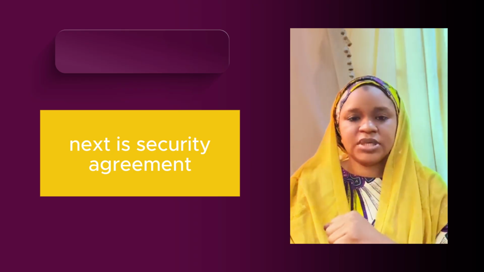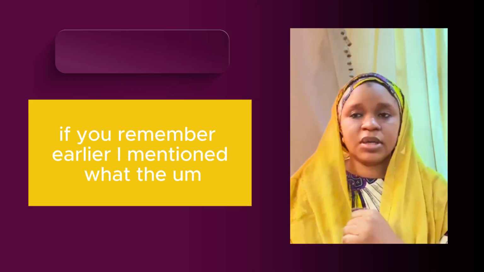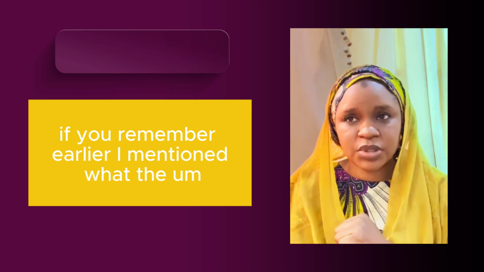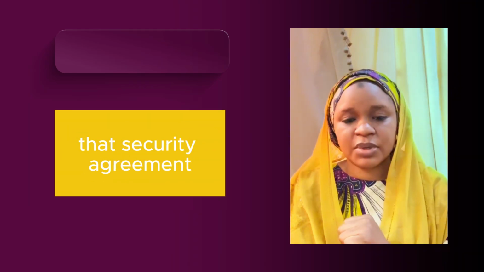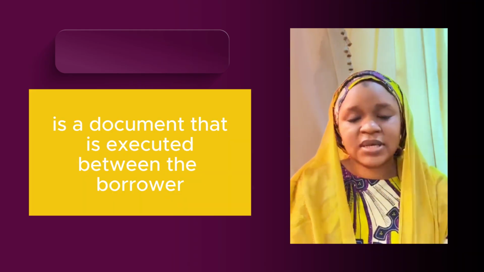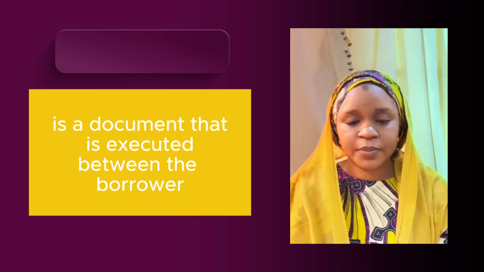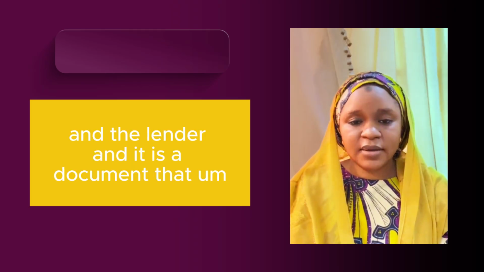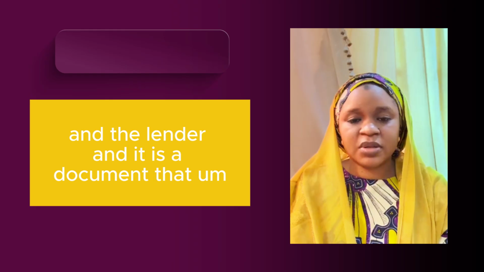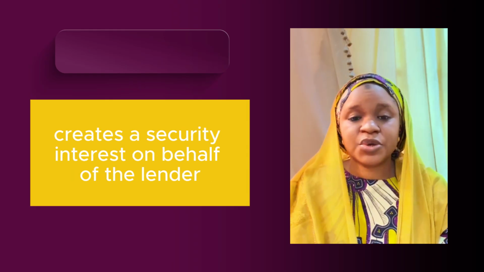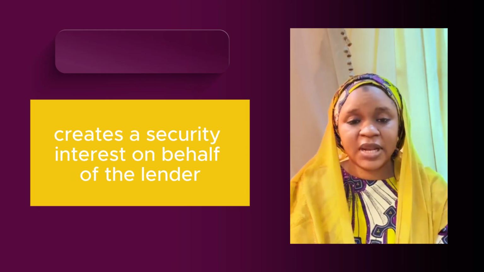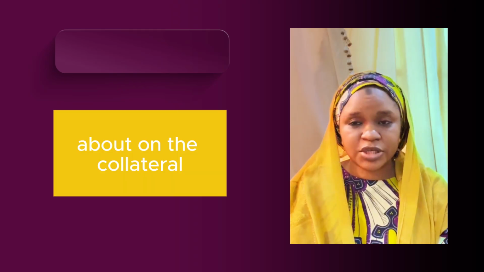Next is security agreement. If you remember earlier, I mentioned that a security agreement is a document that is executed between the borrower and the lender, and it is a document that creates a security interest on behalf of the lender on the collateral.